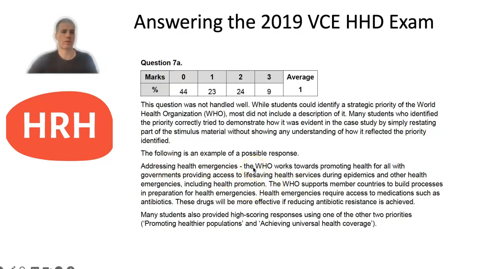So make sure you do have a short description of all of those WHO priorities, and that's obviously one that you could take here for addressing health emergencies. They then went on to say the WHO supports member countries to build processes in preparation for health emergencies, and they require access to medications such as antibiotics, which is obviously a link then to the stimulus material, and that these drugs will be more effective if reducing antibiotic resistance is achieved. So once again, a link to the stimulus material.